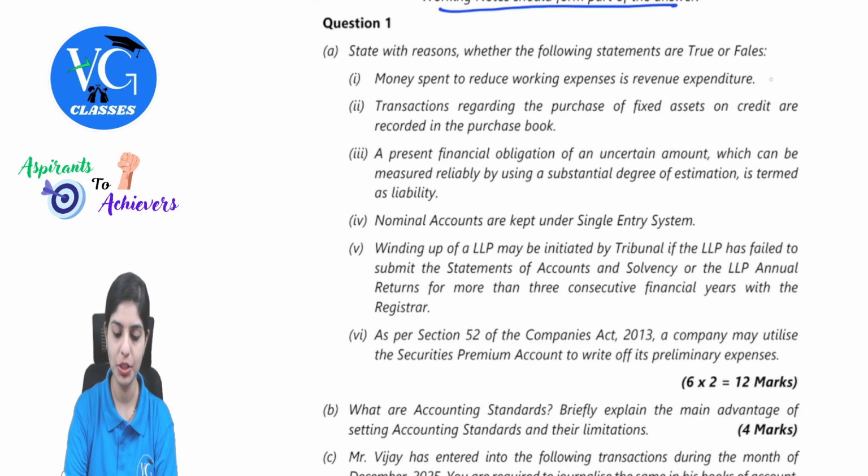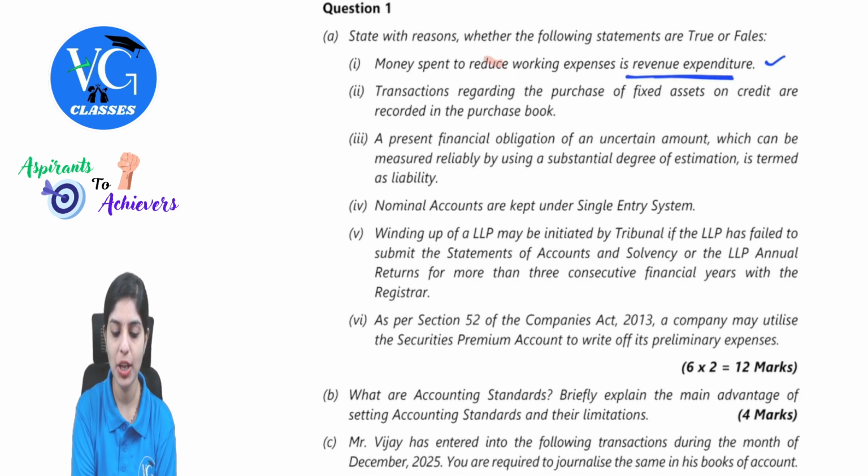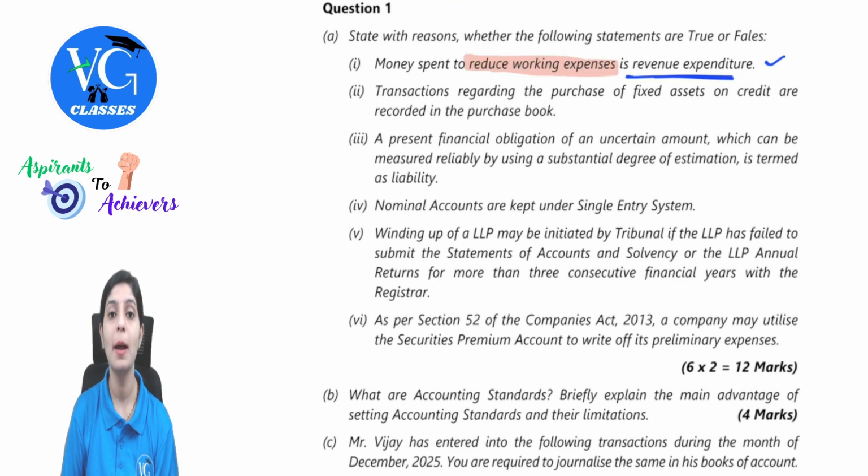First question: money spent to reduce working expenses is revenue expenditure. The solution for this will be false. Simple reason being, any expenditure which helps in reducing working expenses will not be of revenue nature, because it definitely brings down the amount of spend which the business has to make. So this will be a capital expenditure. So your answer would be false, and the reason is what I mentioned. I will also show you what is given as per the ICAI suggested answer.